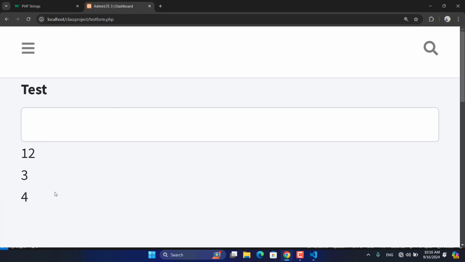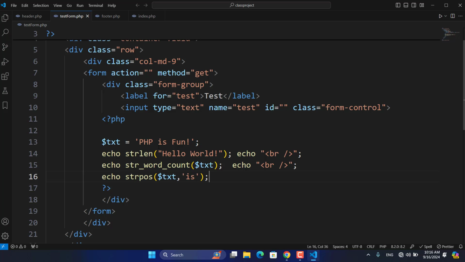It says that S is in the fourth position. How? If we find the P, it is in first. PHP counts from 0 as in arrays. The P is in 0, H is in first, the P is in the second one, the space is in the third position, and S is in the fourth position.